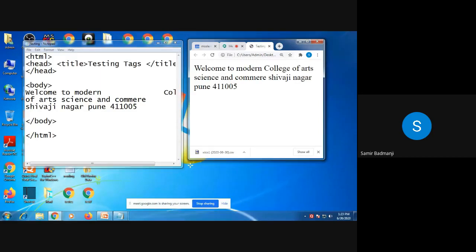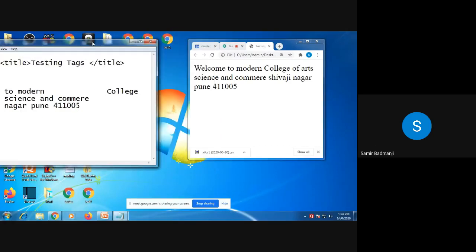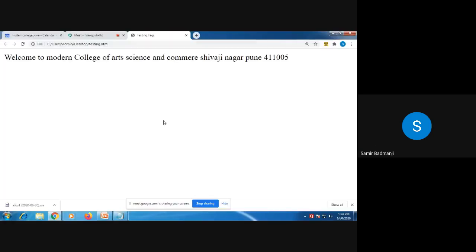Now see here. I have written here, welcome to modern. And I have given some space here or tabs, and college is here. Then I have pressed enter. This is on the second line. This is on the third line. But see, while seeing the output in the HTML, everything has come on the same line, isn't it? Yes, because HTML doesn't recognize space, tabs, or a new line.